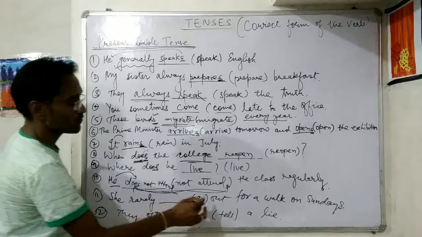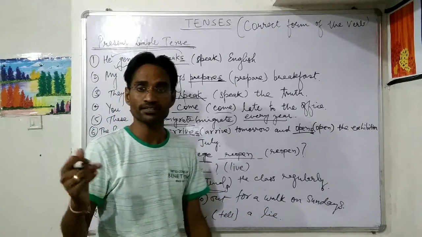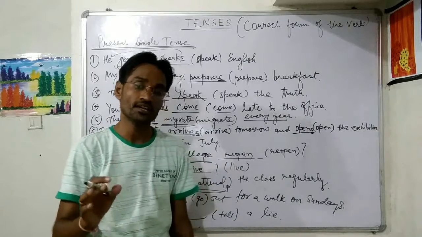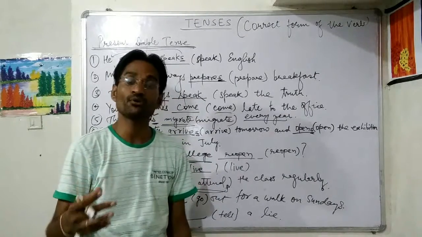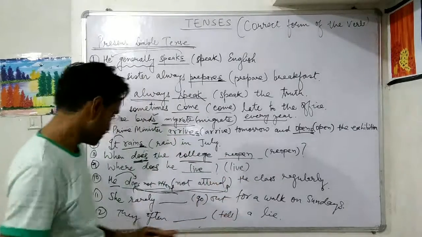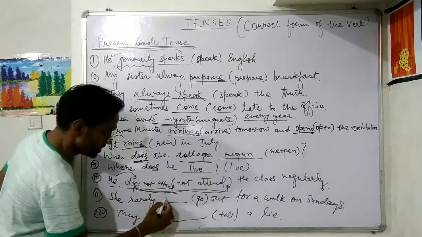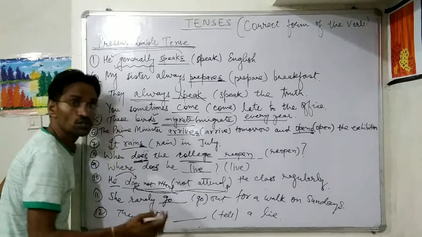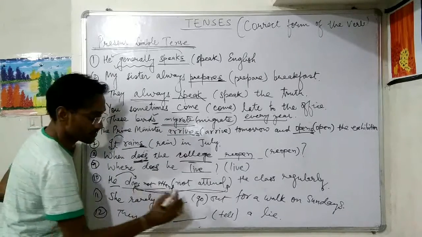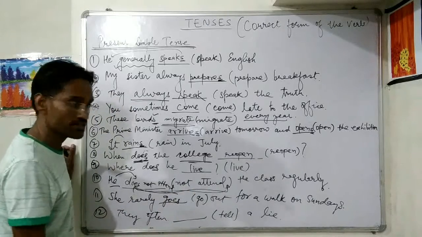She rarely go out for a walk on Sundays. Sundays को वो rarely बाहर जाती है वॉक करने के लिए. She has developed such a habit of not walking on Sundays. Sundays को वो वॉक नहीं करती है. So she rarely go out, rarely जाती है. So she rarely go out or goes out. She is third person singular noun and that's why goes. She rarely goes out for a walk on Sundays.